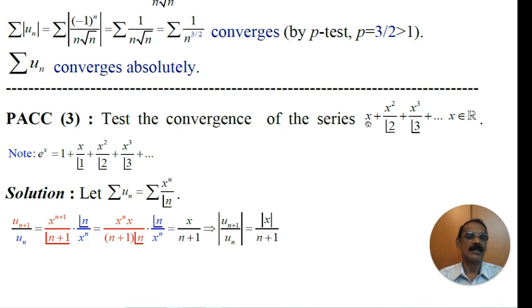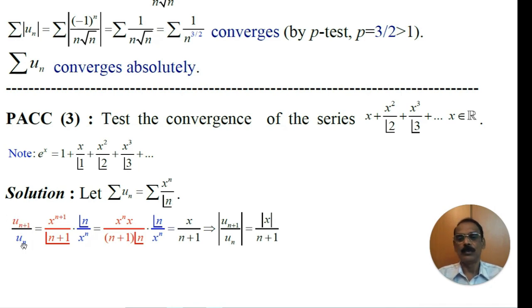Test the convergence of the series x plus x squared by 2 factorial plus x power 3 by 3 factorial plus so on. Let us recall the value of e power x. What is e power x? 1 plus x by 1 factorial plus x squared by 2 factorial plus x power 3 by 3 factorial, so on. Now let's take the given series is series un, that is equal to series x power n by n factorial, where n is starting from 1 to infinity.